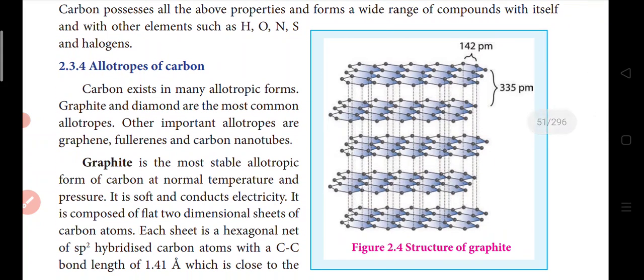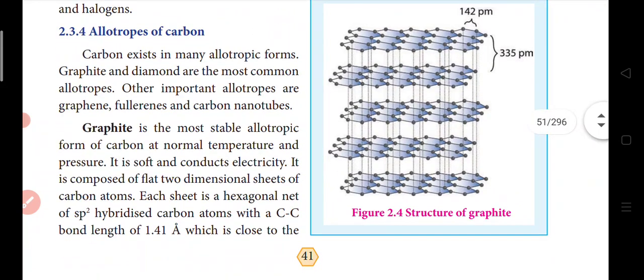We have the allotropes of carbon also. Allotropes are the same element with different physical nature. Carbon exists in many allotropic forms. Graphite and diamond are the most common allotropes. They are all carbon only, but their physical state is different.